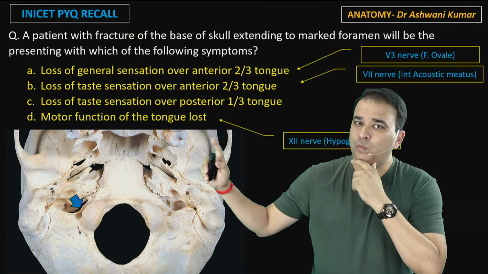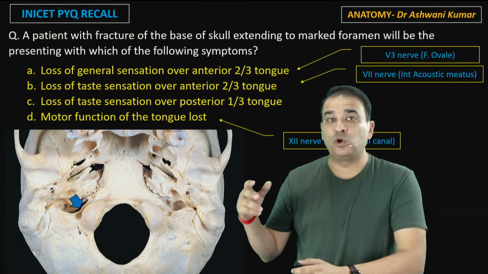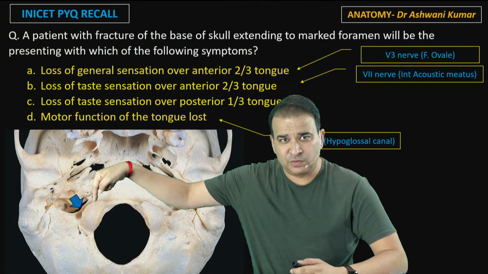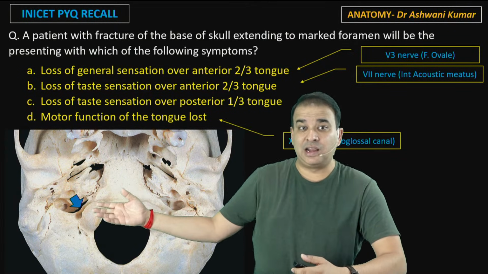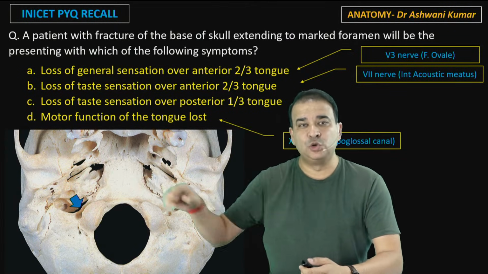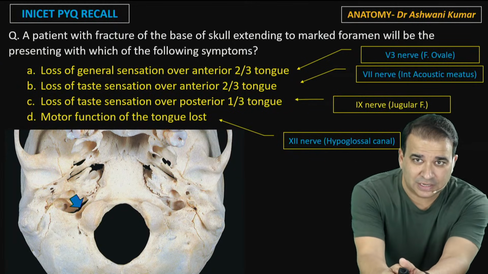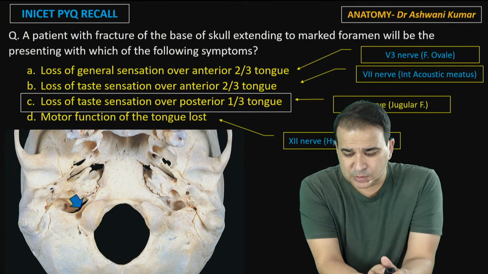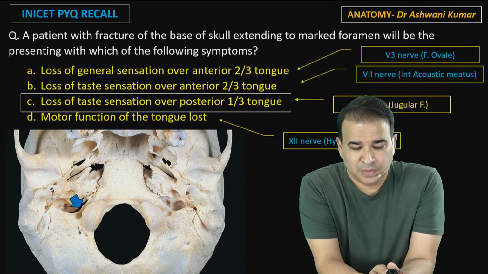Motor function of the tongue will be lost. Well, motor function of the tongue will be lost only if the hypoglossal canal is involved, and the hypoglossal canal is close by. Hypoglossal canal is in front of these condyles, but the pointer is not on the hypoglossal canal. That can't even be seen here actually. We are looking at the jugular foramen there, and that's why the answer is option C. 9th nerve, that is coming through the jugular foramen, and yes, that is the one which is responsible for carrying the sensation from the posterior 1/3 of tongue.